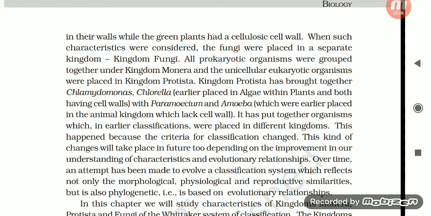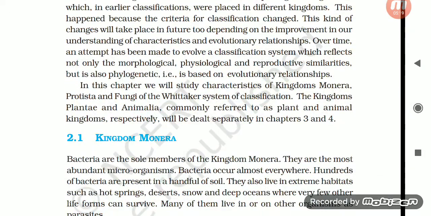evolutionary relationships. Over time, an attempt has been made to evolve a classification system which reflects not only the morphological, physiological, and reproductive similarities but is also phylogenetic. That is, it is based on evolutionary relationships.